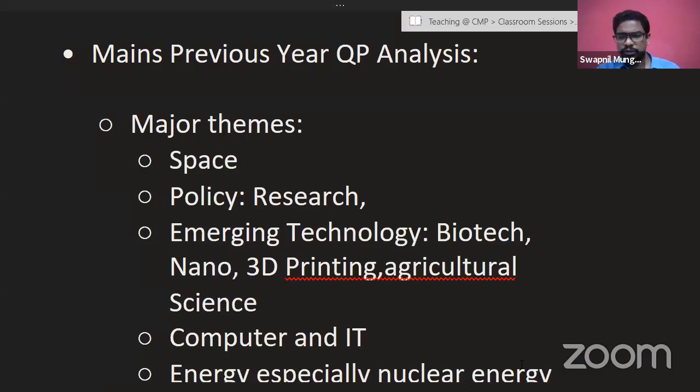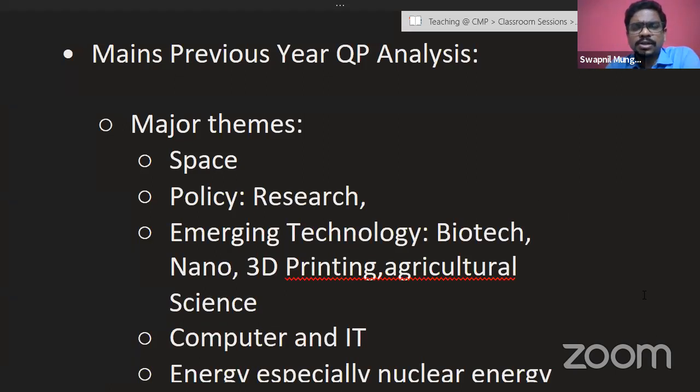As you can see on the screen now, we are shifting towards mains questions. Vignesh has asked, sir, is there any Marathi language book for science and technology? Vignesh, I will come to that point. Sayuja Godse is asking whether Spectrum is useful. The Spectrum science and technology book I am not aware about at the moment, but I will tell you about the resources. Don't worry about it. We will come to that point in a very short time.